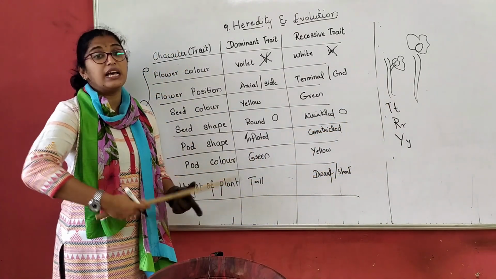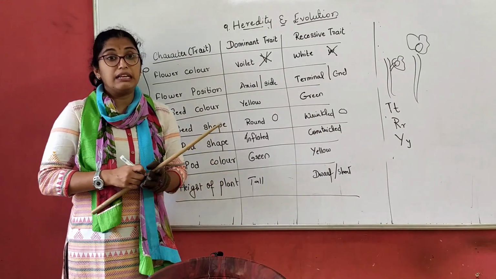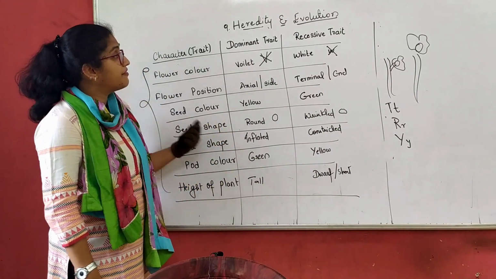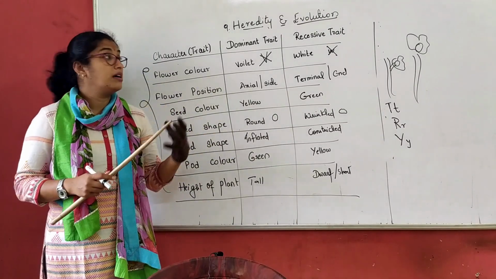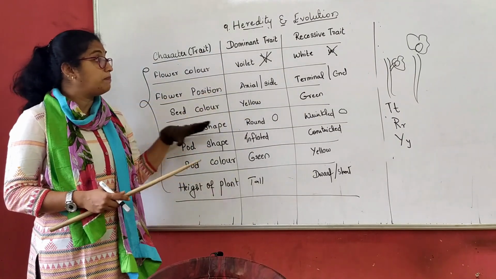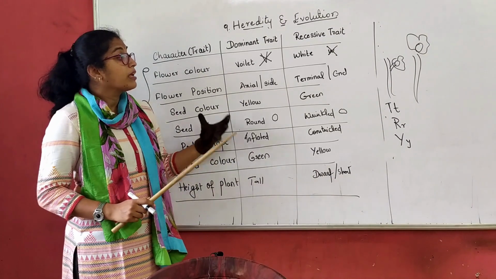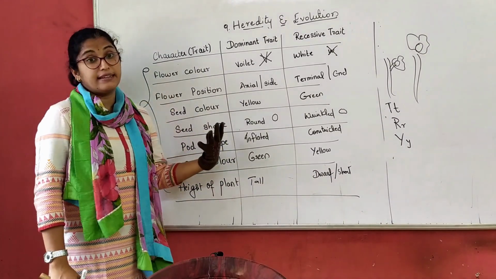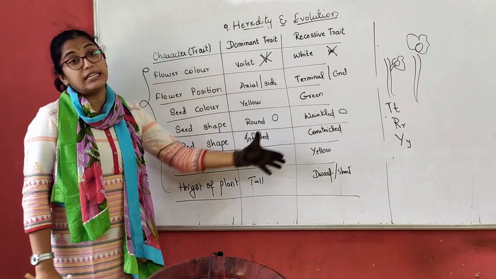Now, how did Mendel perform this experiment? Mendel conducted several experiments on the pea plant by crossing these seeds. Either he studied one character at a time or he chose two characters to study at a time.